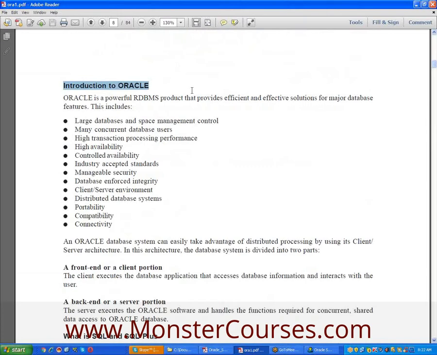Why Oracle? Because of large databases and space management control. We can maintain large databases and space management control. Many concurrent database users: at a time we can maintain thousands of users, lakhs of users.